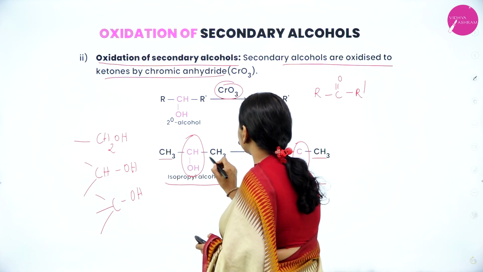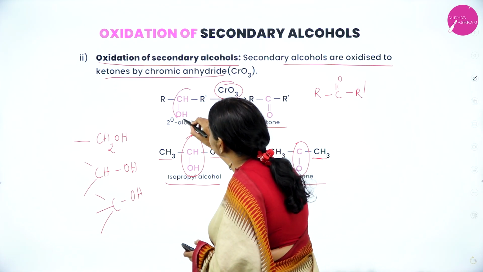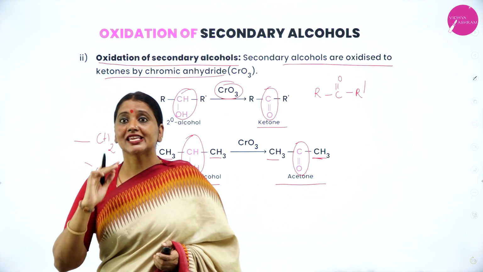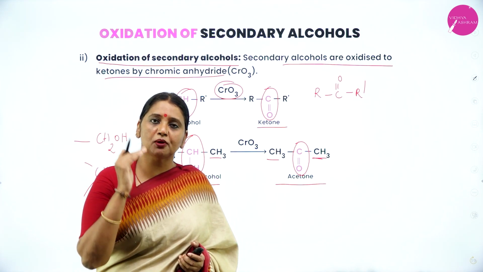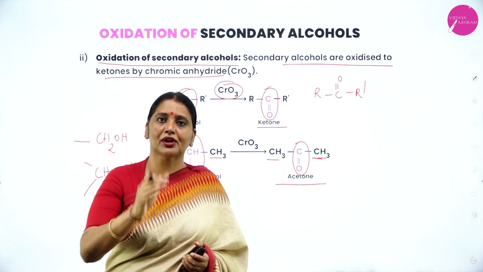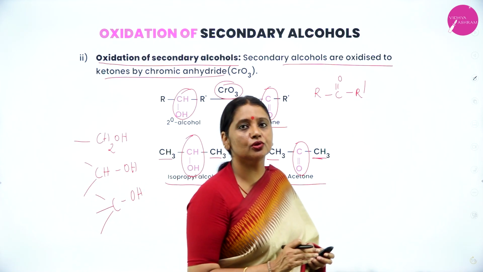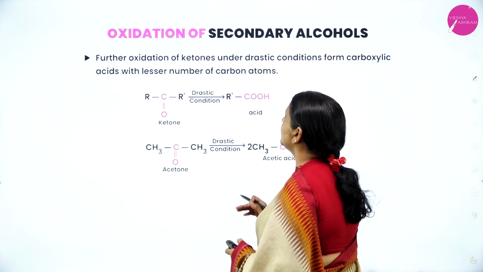Observe here, CH3 remains as it is. Only the secondary alcoholic functional group is converted into ketone. In case of primary alcohol, the oxidizing agent used is acidified potassium dichromate or acidified potassium permanganate. In case of secondary alcohol, you can use chromic anhydride or chromium trioxide.